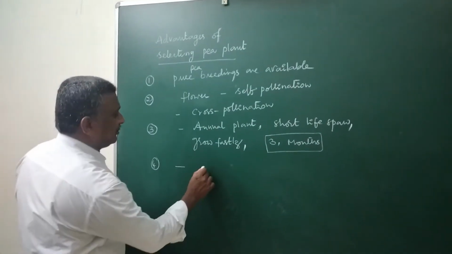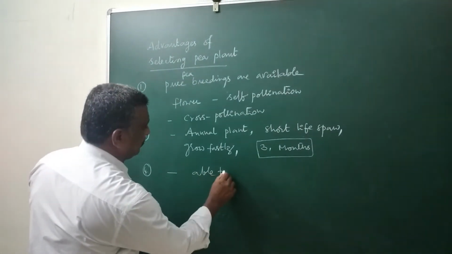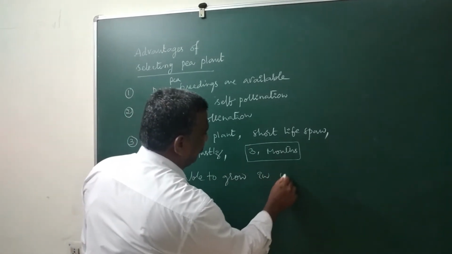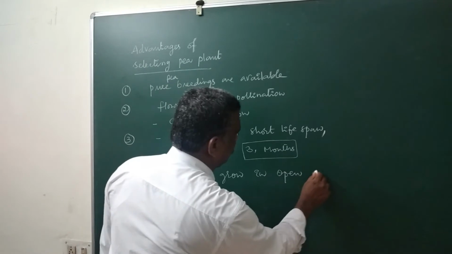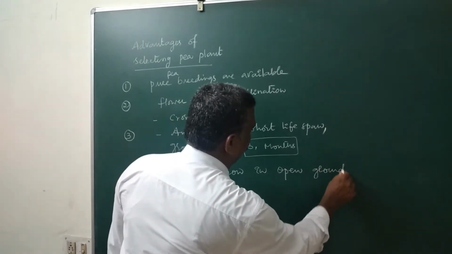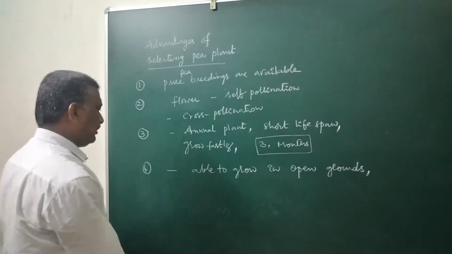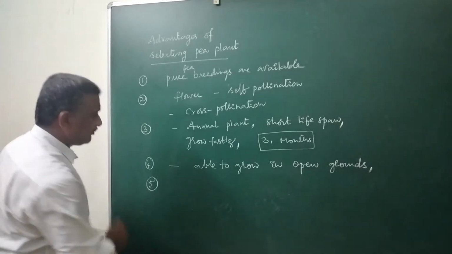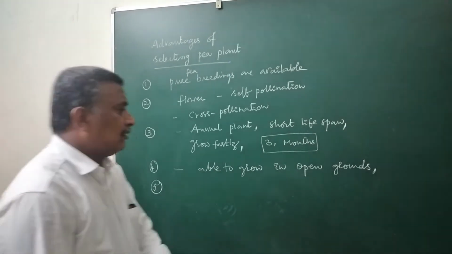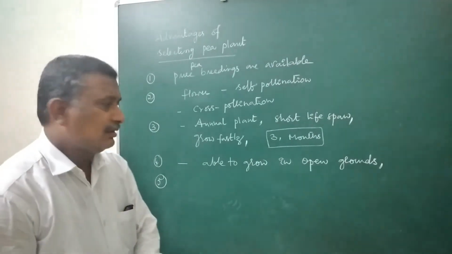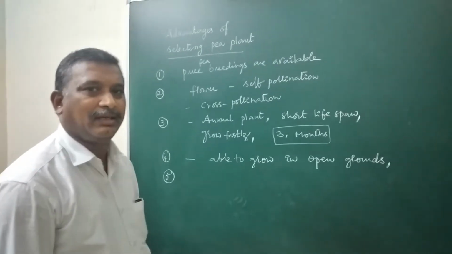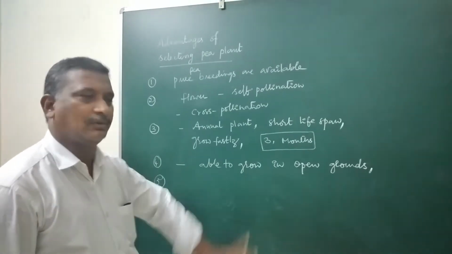So they are able to grow in open ground. No much more care is needed here. Only a little bit of care may be needed at the time of pollination.